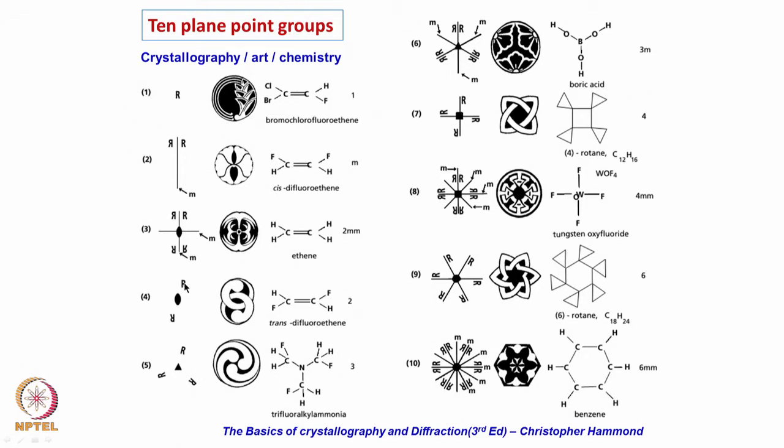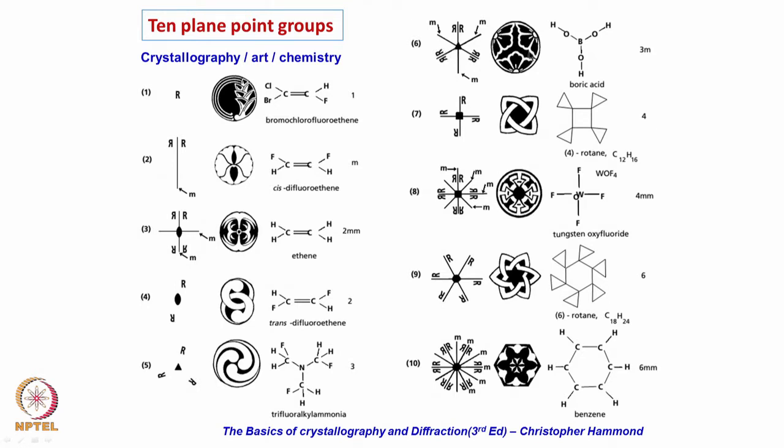This is putting an asymmetric motif around this axis. When it comes here, similarly you can see a 3-fold rotation. Then you have a 3-fold and a mirror.